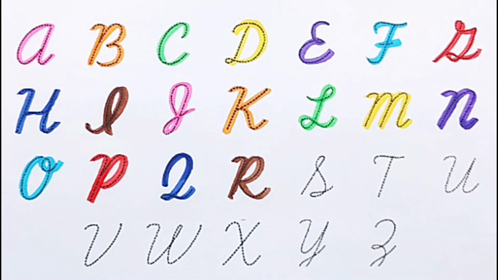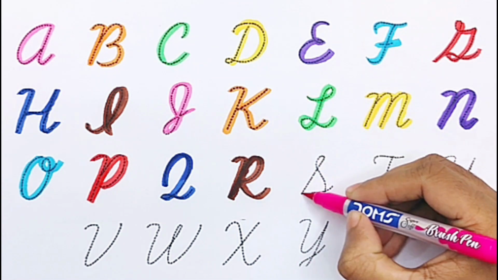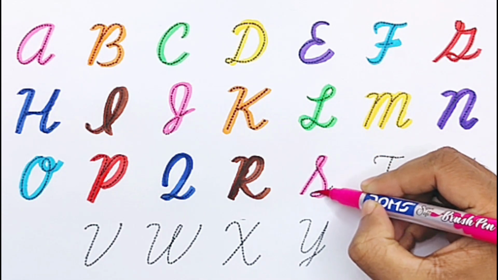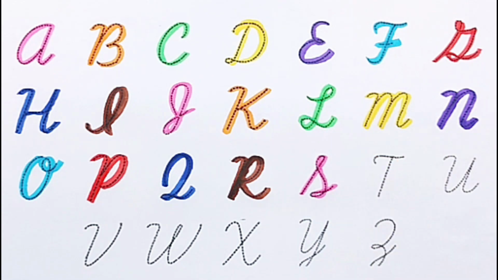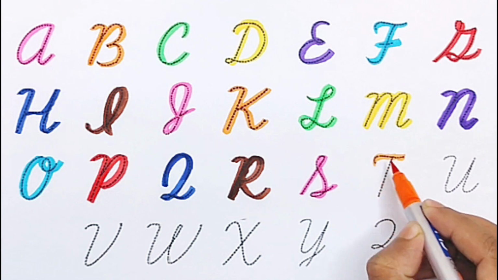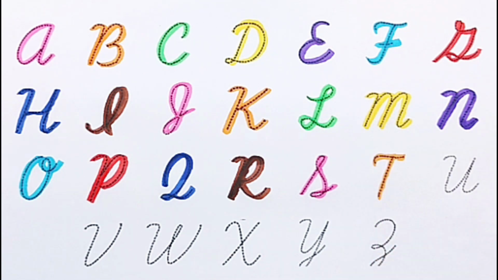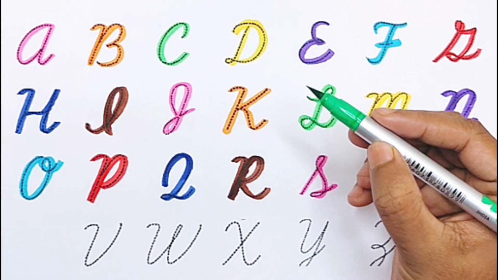R for rainbow. Pink color. S for strawberry. Orange color. T for train. Light green color.